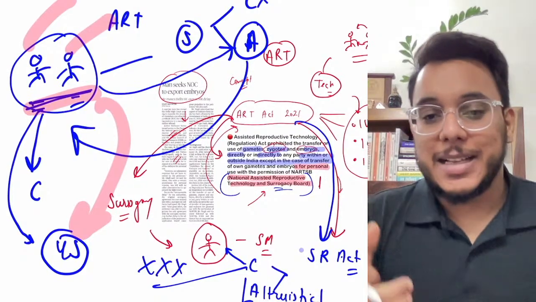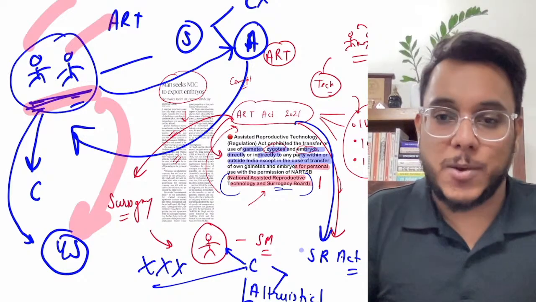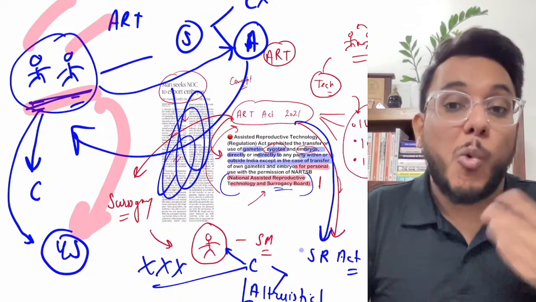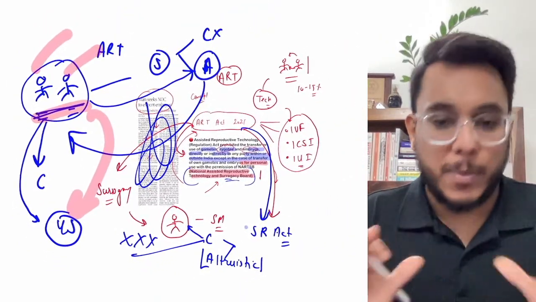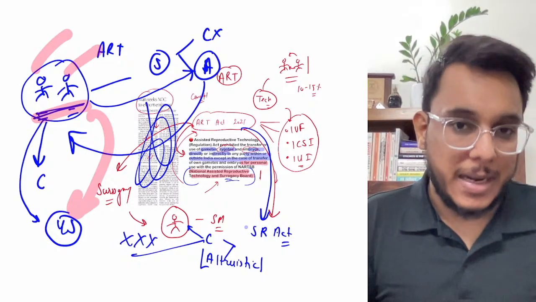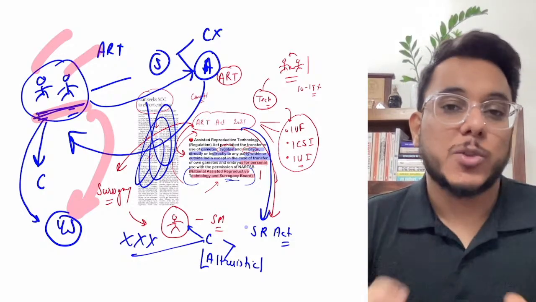Now in this case, the person has applied but did not get the approval, so now he has moved to the High Court. But this is not something that we are interested in. What we need to see is this entire concept. However, guys, the concept is not mentioned in this article, so I have explained it beyond the scope of this particular article, and I hope that you have understood this entire issue. Okay, so that is about it.